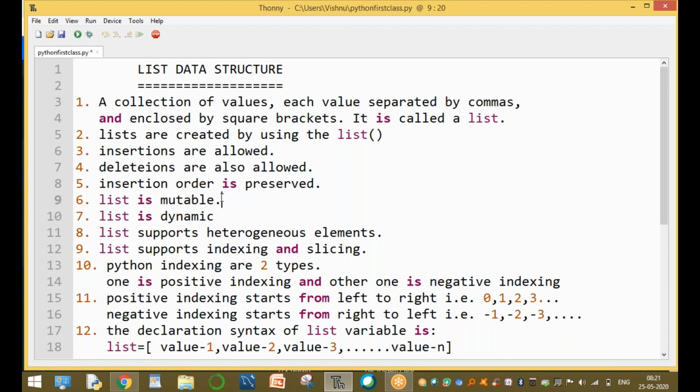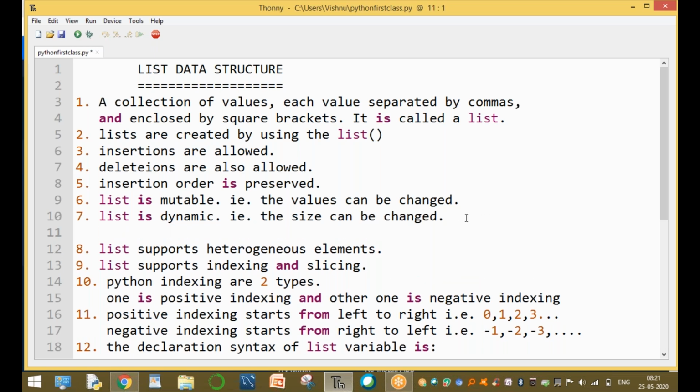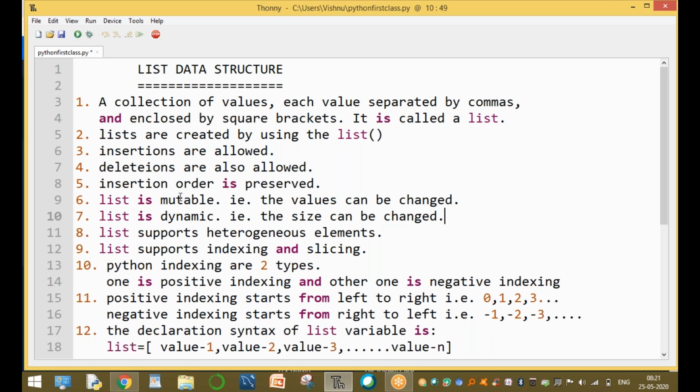Sir, what is mutable? Mutable means once we create a list, the values can be changed. That is called mutable. Mutable means value change. What is dynamic? That is, the size can be changed. In the list, the values can be changed. Immutable means the values cannot be changed. There are two types: one is mutable, another one is immutable.